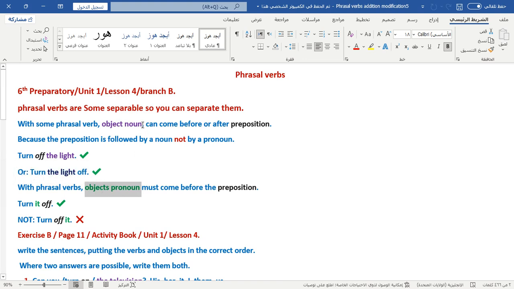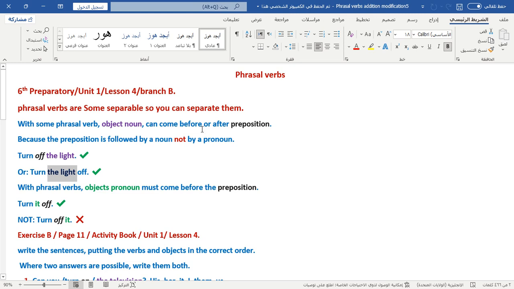In the object noun, it can come before or after the preposition, as in the sentence: Turn the light off. Turn is a verb. The light is a noun.